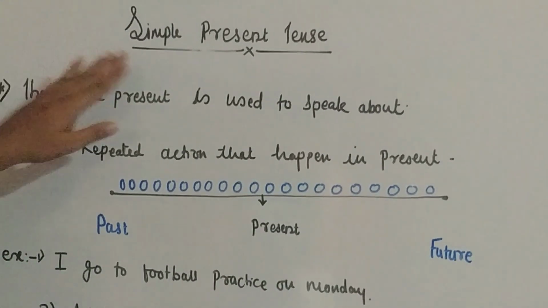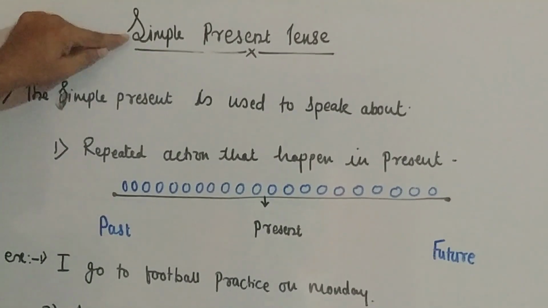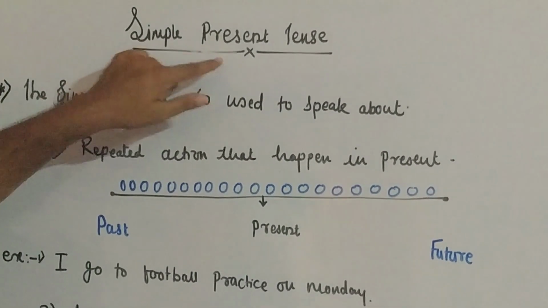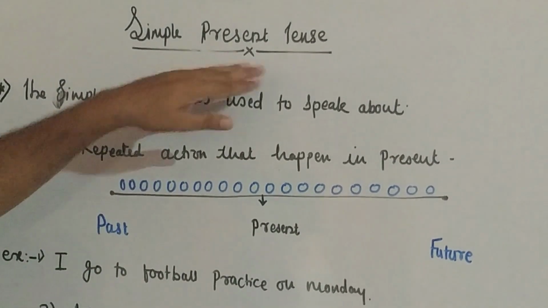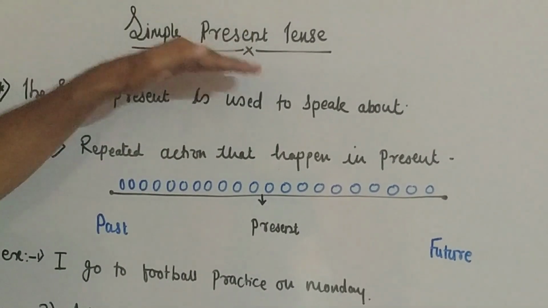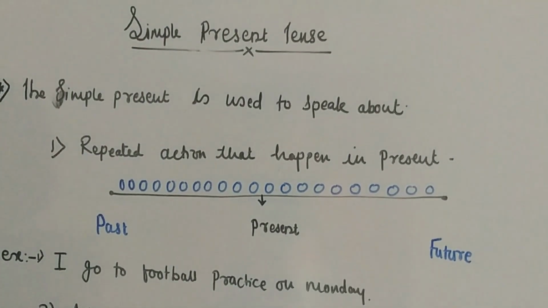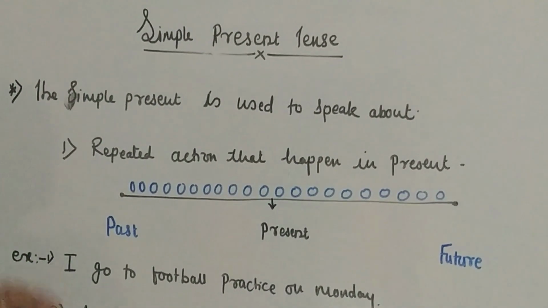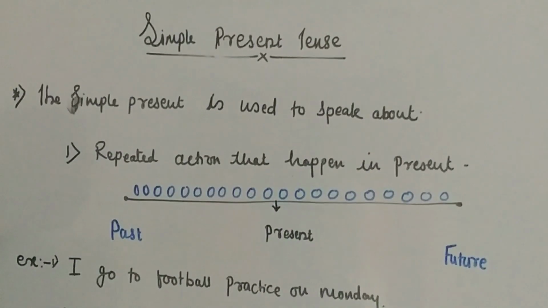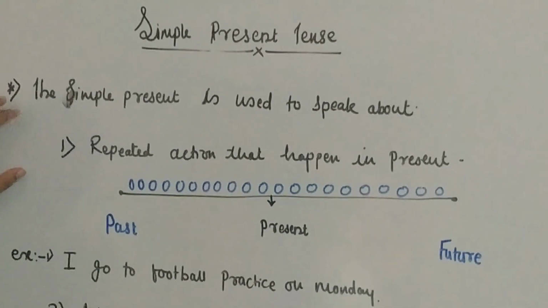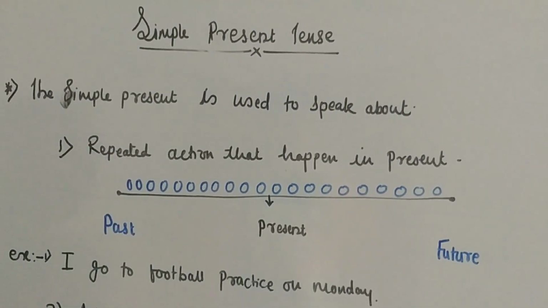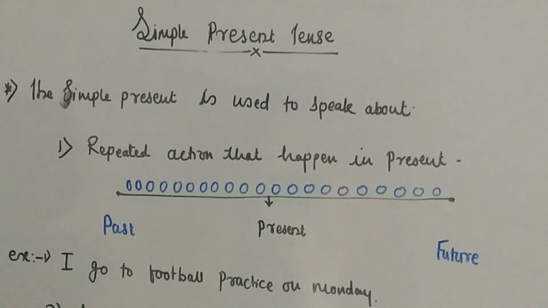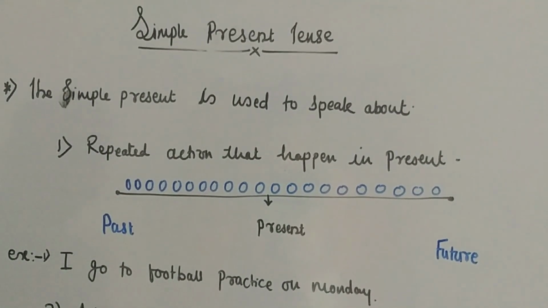Okay, dear friends, the tense topic starts from the simple present tense, simple past tense, and simple future tense. Each tense has four types or four subdivisions. How does the present tense play its role in the sentence? We have some charts, and with the help of the charts we can understand the simple present tense.